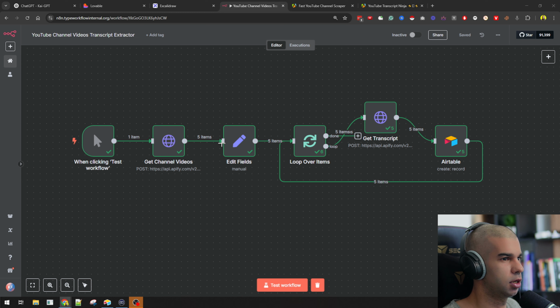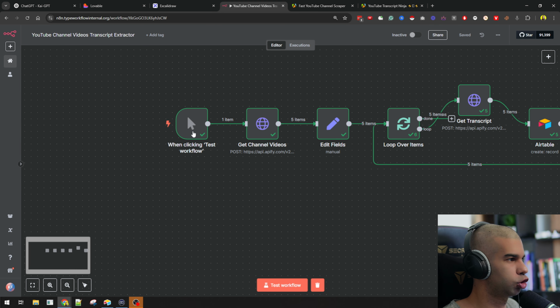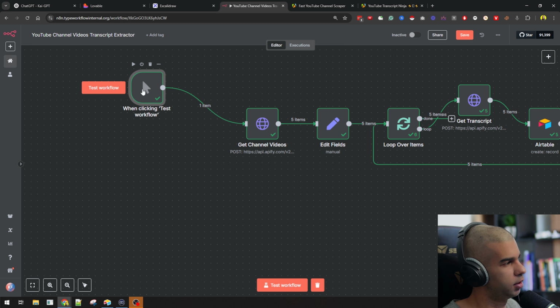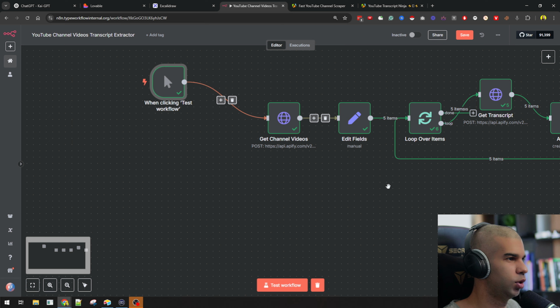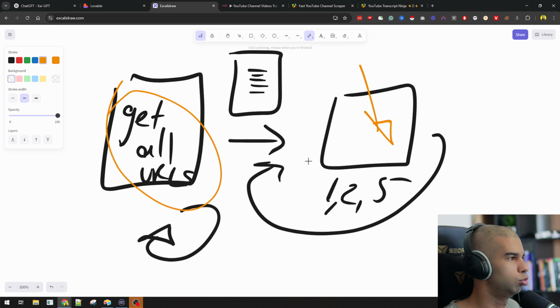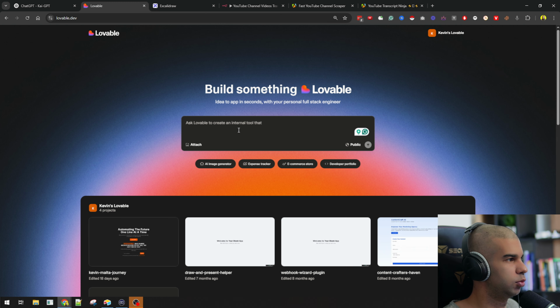And now, speaking of product, what we want to do is connect this to a front end. So rather than having to press test workflow each and every time, the user can initiate this. He can have the whole flow running, and then he will get the data back to the flow that we will build right here. So here in Lavill, what I'm going to do is just dictate what I want to build.